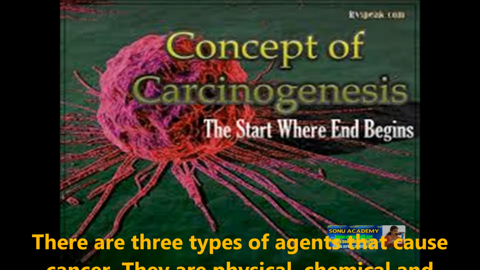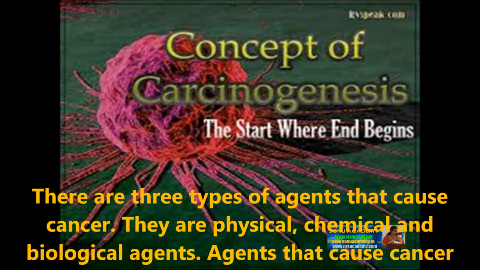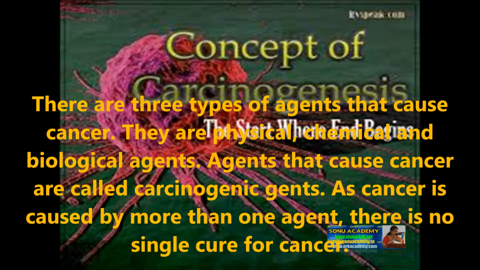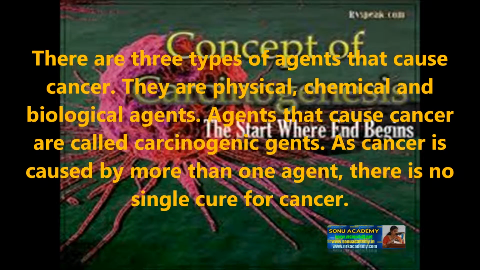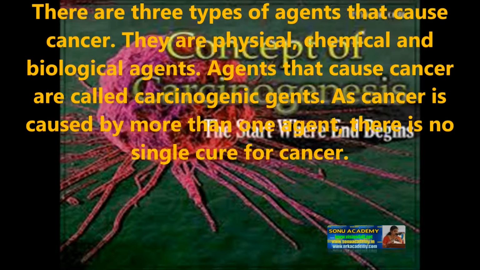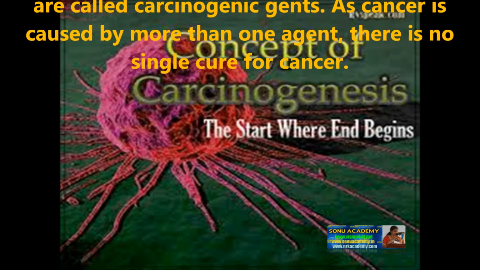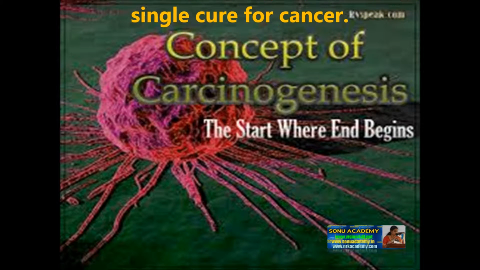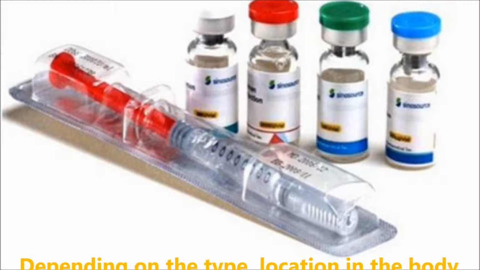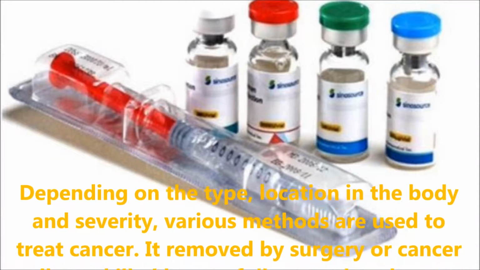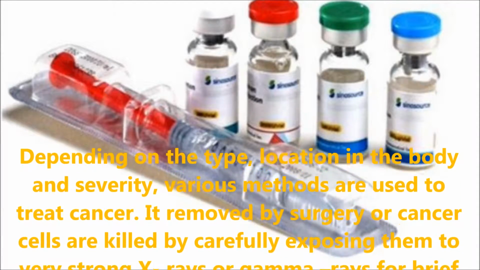There are three types of agents that cause cancer: physical, chemical and biological agents. Agents that cause cancers are called carcinogenic agents. A cancer is caused by more than one agent. There is no single cure for cancer. Depending on the type, location in the body and severity, various methods are used to treat cancer.